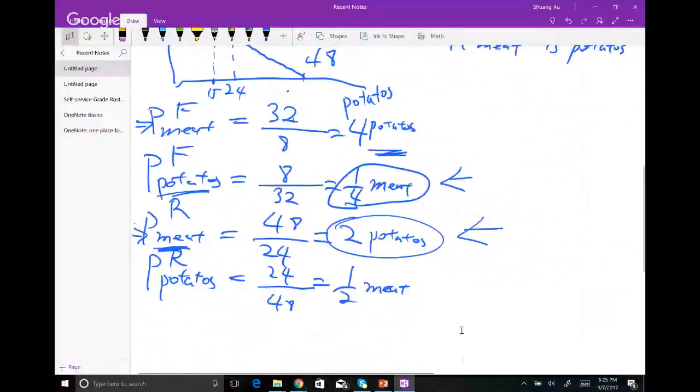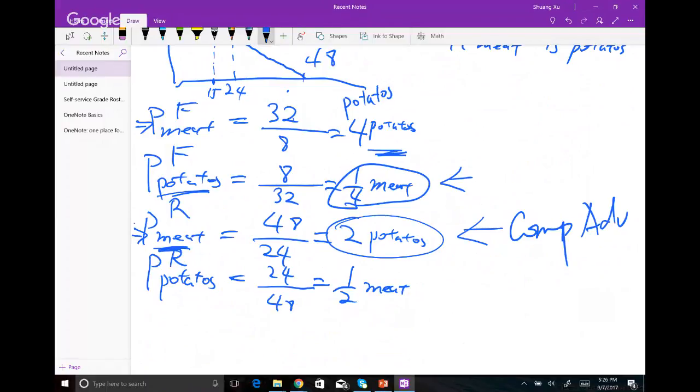All right. Remember these 4 prices here. Frank, it costs him 4 potatoes for 1 meat, and for Ruby it only costs 2 potatoes for 1 meat. So Ruby, for meat here, has a lower opportunity cost. Then we call this the comparative advantage.